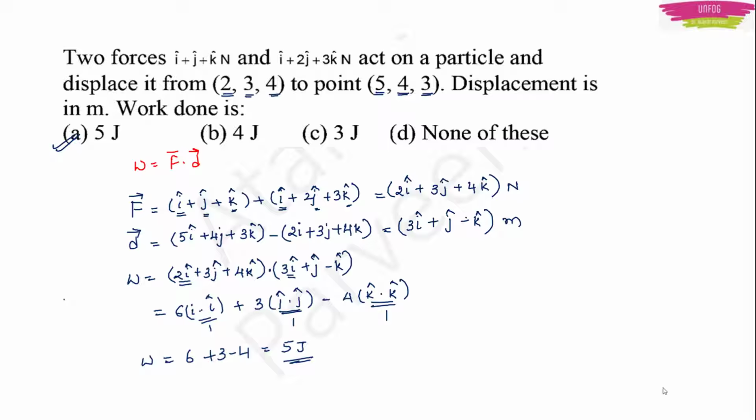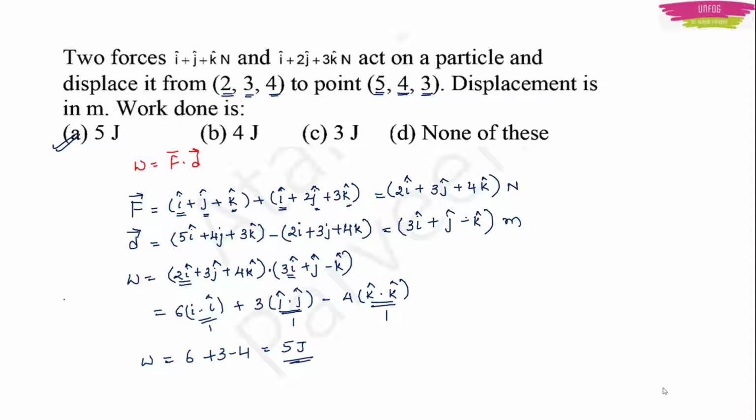Because this is one of our starting numericals, I am giving you the clear explanation. After I finish this lecture, you will be able to do this type of sum mentally. How do you do it mentally? First you find the force and you write it down. You do it mentally and write the vector. Then displacement. Just find the displacement by subtracting the initial position from the final position. Write the vectors. Okay. Now you multiply it mentally again. You write 2 3s are 6 plus 3 1s are 3 minus 4 into 1. That's it. 5 joule will be your answer. You can save your time also. You can reach this point only after practice, or else you can't do this.